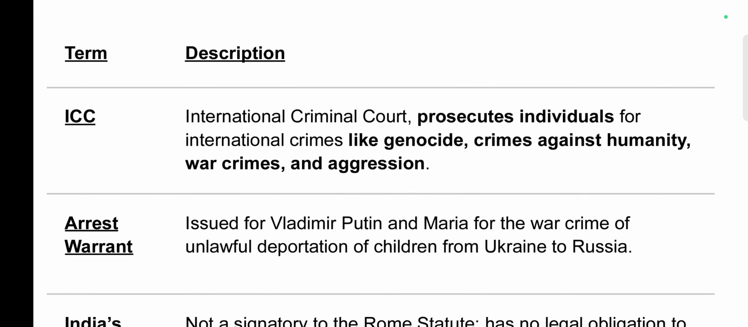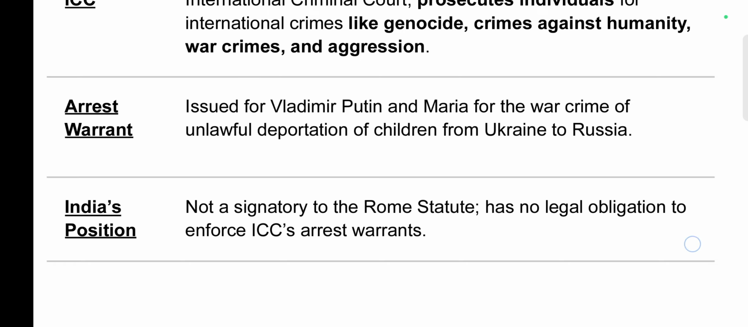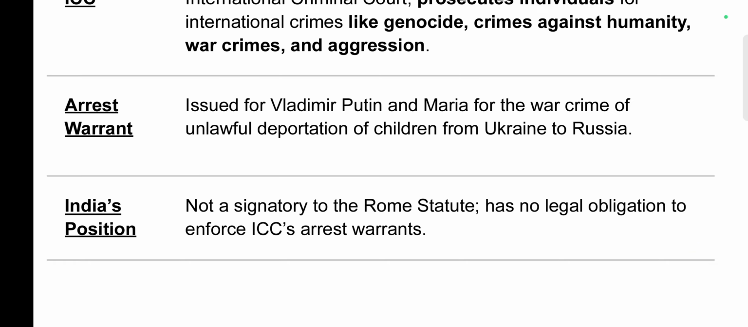First news is about the International Criminal Court. ICC prosecutes individuals for international crimes like genocide, crimes against humanity, war crimes, and aggression. Recently, ICC issued an arrest warrant against Vladimir Putin. That's why it was in the news.